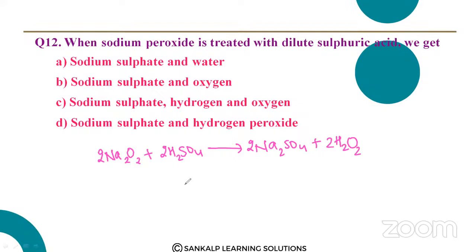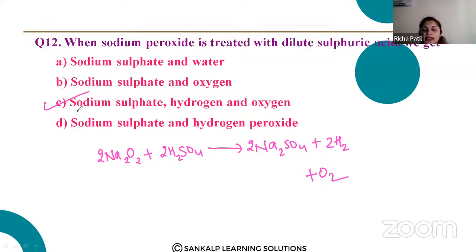Just see if it is balanced. 2 H2, plus O2. Just see if it is balanced. 2 moles, oxygens are 4, 8, 9, 10. Yes. So the correct answer is C. The correct answer is C: sodium sulfate, hydrogen and oxygen. So when sodium peroxide is treated with dilute sulfuric acid, you get this: sodium sulfate, H2 and O2.